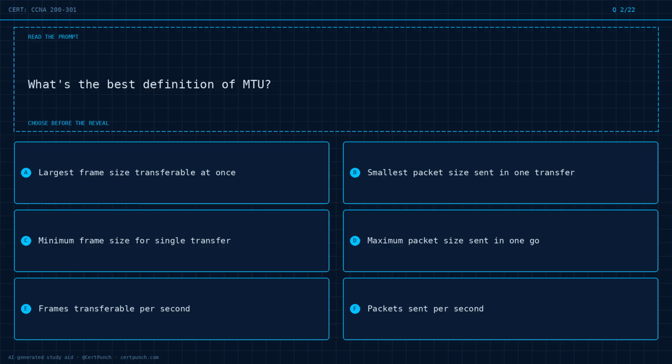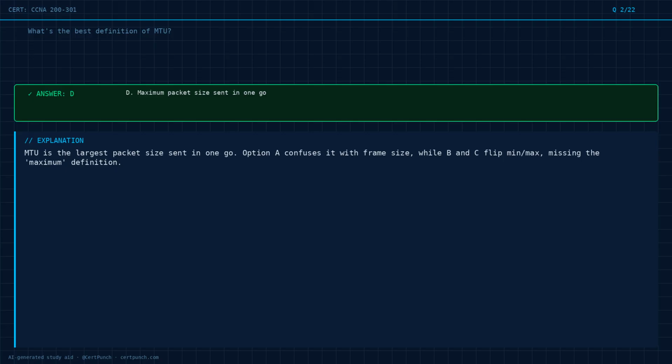Choose the best answer before the reveal. Commit to it now. The answer is option D. Exam logic. MTU is the largest packet size sent in one go. Option A confuses it with frame size, while B and C flip min-max, missing the maximum definition.